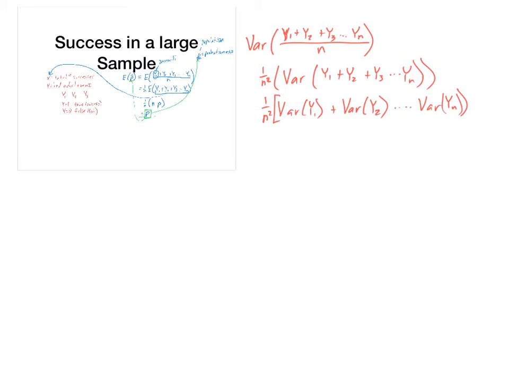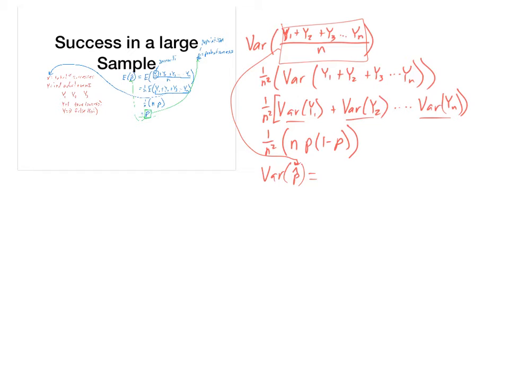And then I have, of course, n of those. And so this now gives us 1 over n squared times n, because I have n of these, and then the variance, of course, was p times 1 minus p. Okay, there you go. And when we put all that together, we get the variance of our sample population, which was this, right? Variance of the sample population should be, cancel out one of those n's, p times 1 minus p over n.